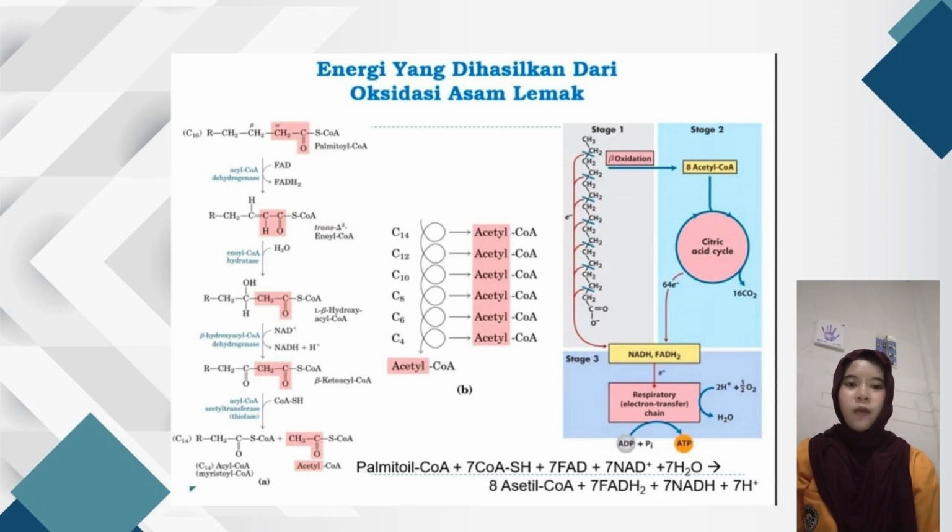And the next, the fatty acid oxidation reaction consists of four stages. The first stage is oxidation, which is catalyzed by the enzyme acyl CoA dehydrogenase. In this stage, a double bond is formed between carbon atoms C2 and C3.